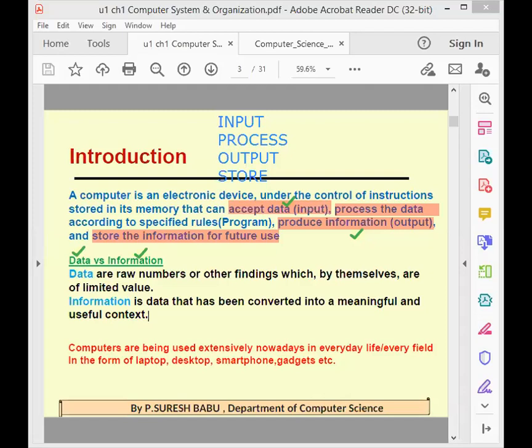Okay, so I will give you an example. You can clearly see, I give some examples for data. Here, Raja is a data. So what is Raja, students? Raja means what?